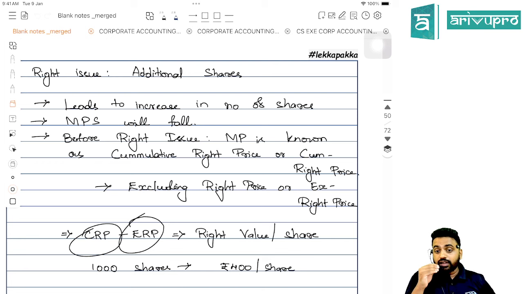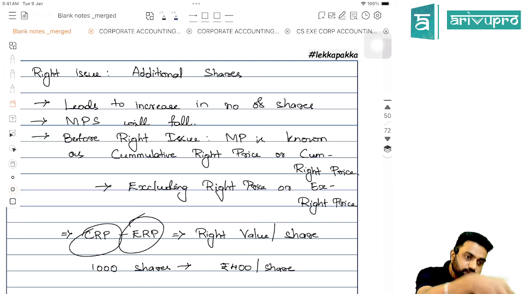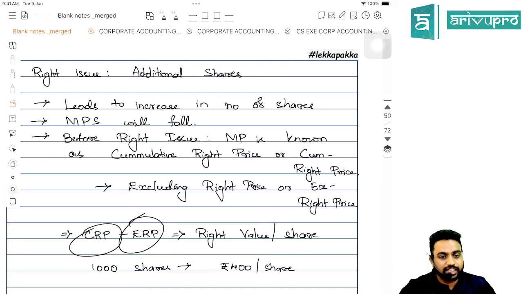And the question has to be observed very carefully, whether the right issue is happening first or the bonus issue is happening first. Accordingly it will be solved. But one thing you have to keep in mind, if the right issue happens first and it is issued at a premium, then the premium available for the bonus will be more than what is given in the question. In the question they will give no securities premium. Not only that, the securities premium we receive by issuing the shares will also be included.